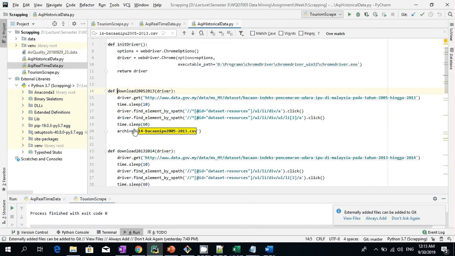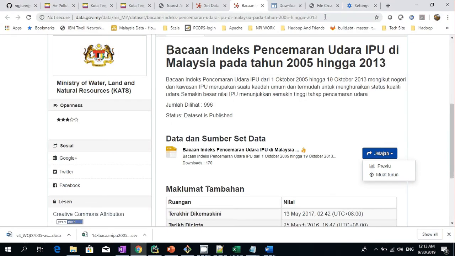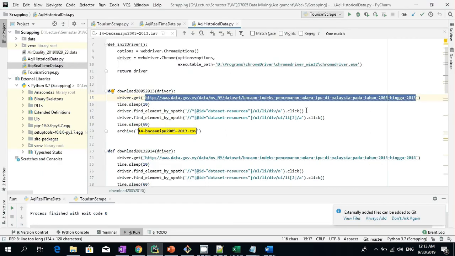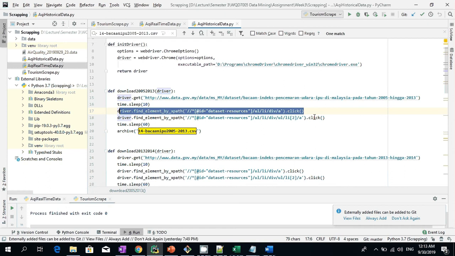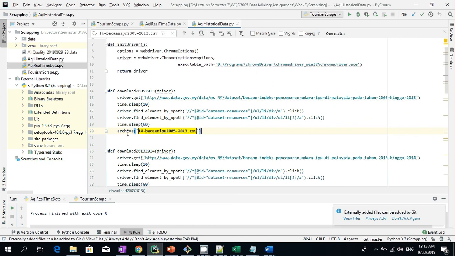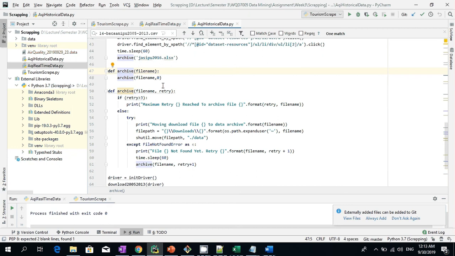I'll go into the one. This is one of the year ranges that I want. Once I open up this page for this year range, I want it to click on these two buttons. It will find this button, Jelajah, and the second button for Map to Room. Once these two clicks have been sent, the files will be downloaded into my download folder, and I want to archive these files from my download folder into my data folder.